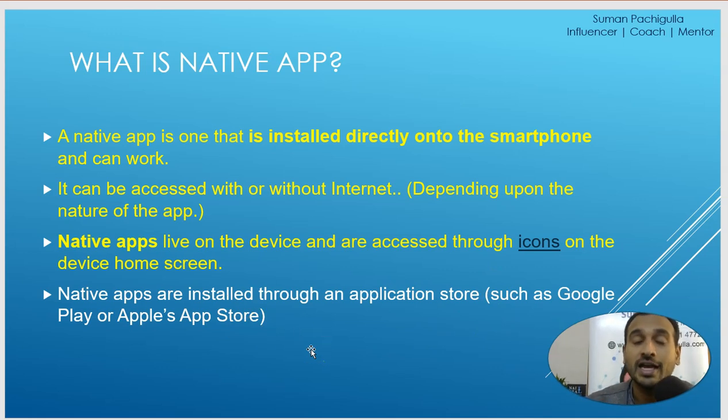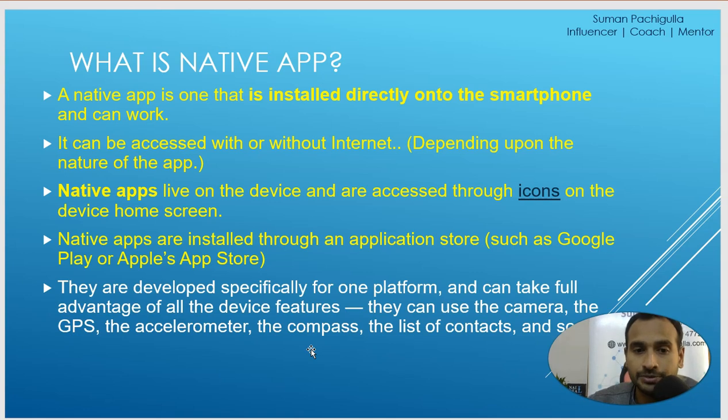Anything that is downloadable, and once you download it, it gets installed, meaning it gets into the operating system and accesses a few other apps so that it works on your device.